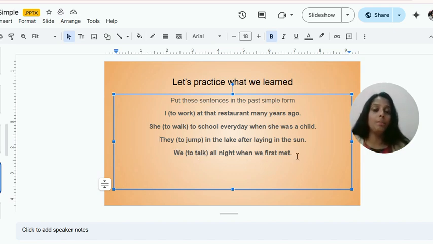So you can take a pen and paper, or if you have a rough notebook, a practice notebook with you, you can do it. Write the sentences, try to find out what the right past tense verb should be when you are rewriting in the past tense. Okay, and let's see the answers in the next slide.